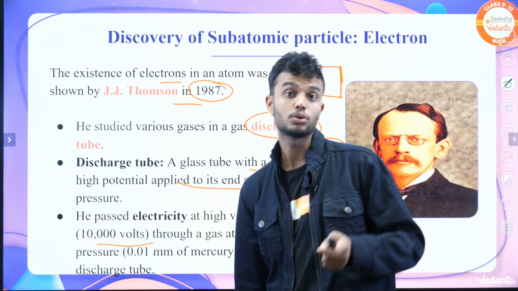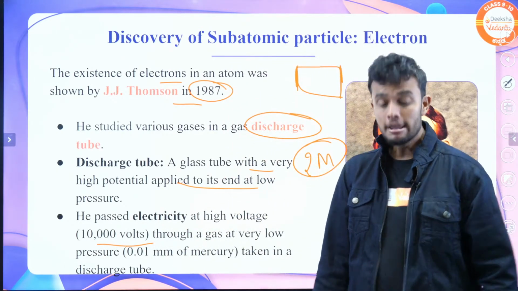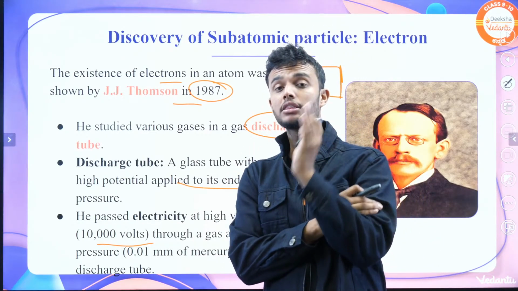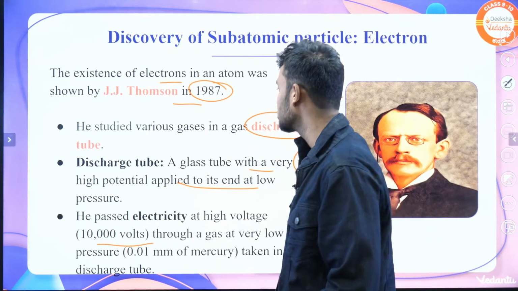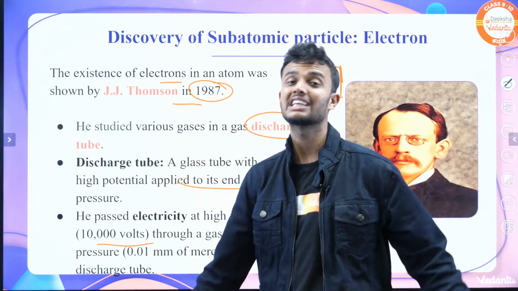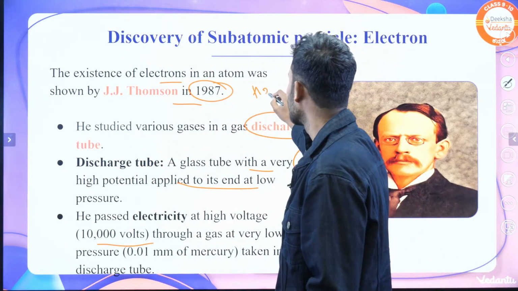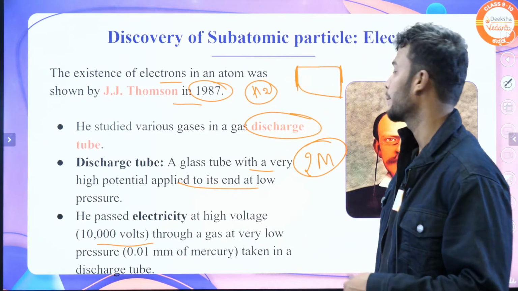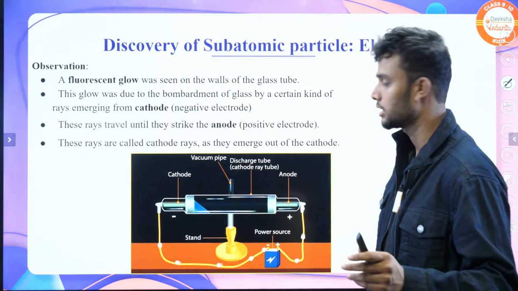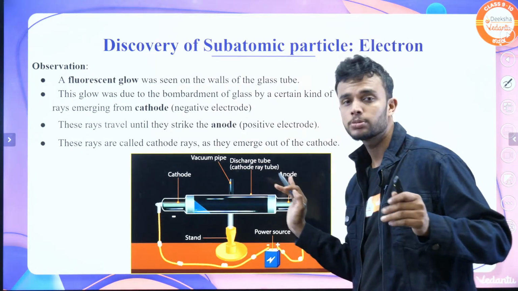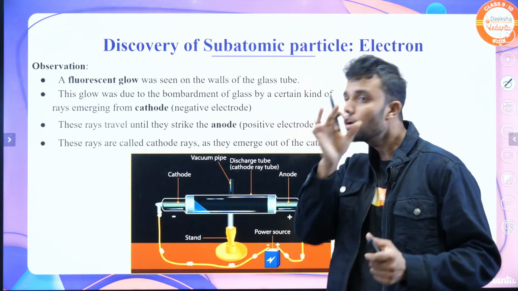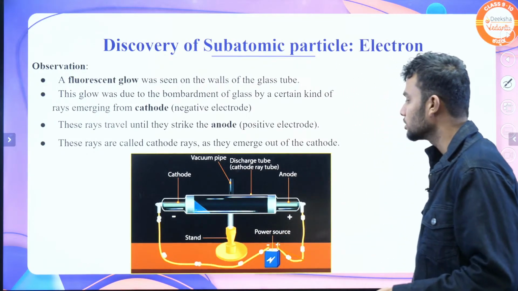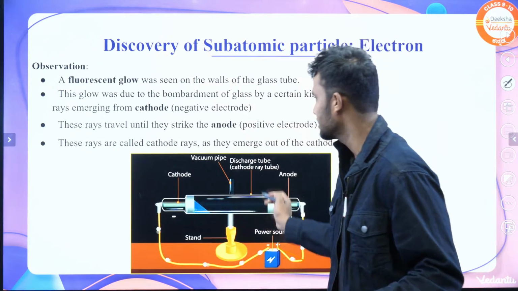He passes 10,000 volts. Imagine, students, 10,000 volts. We can't believe it. He passes 10,000 volts of electricity in the discharge tube, and he studied various gases, for example, hydrogen gas. Okay, let's discuss what happened. What is the observation? Students, please concentrate on this diagram. It is a discharge tube. Here a 10,000 volt power source is there. Okay, one gas is there.